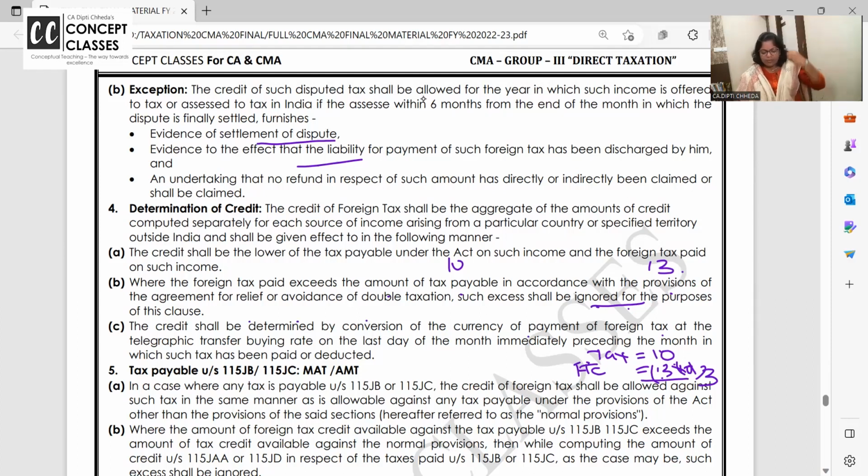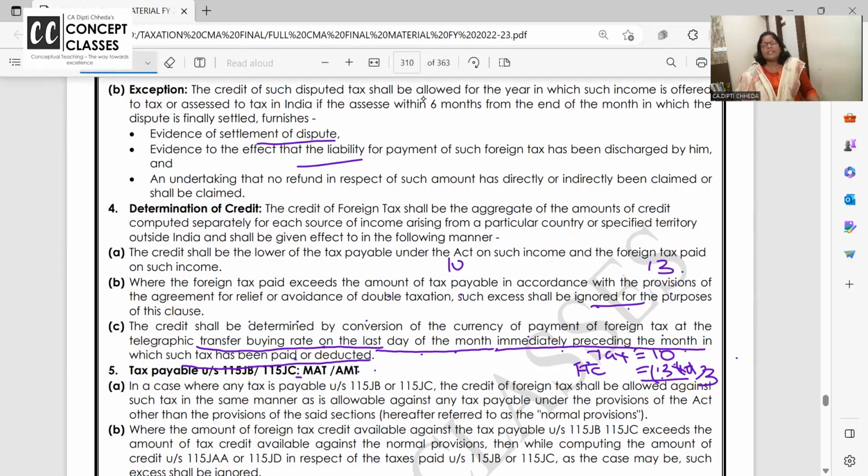So you need to convert it into Indian currency at the TT buying rate, you know, the currency transaction rate, on the last day of the month immediately preceding the month in which tax has been paid. Last day of the month immediately preceding the month in which tax is paid. If you have paid the tax in the foreign country, say in March, then on the last day of February, what is the buying rate? That too as per the RBI.